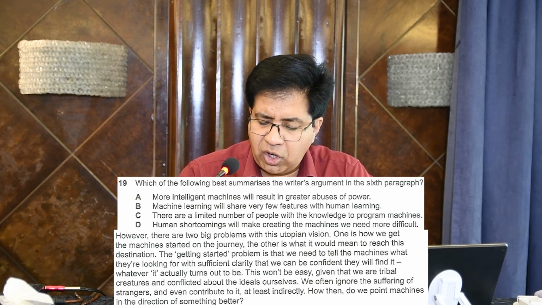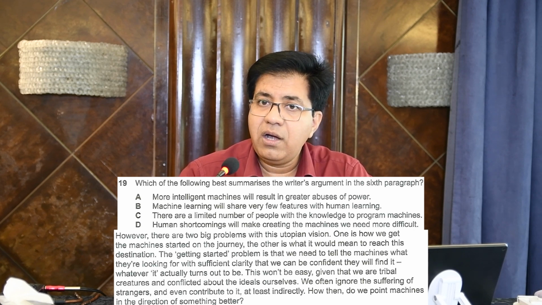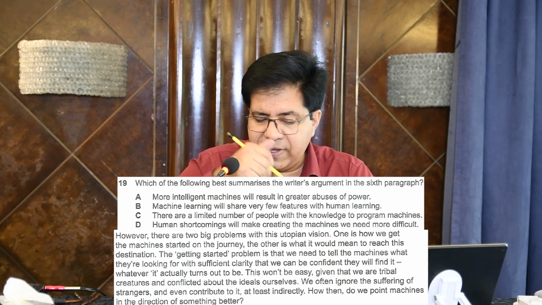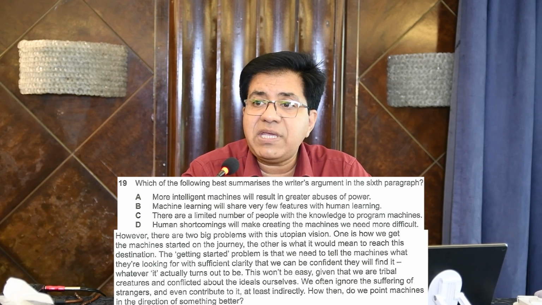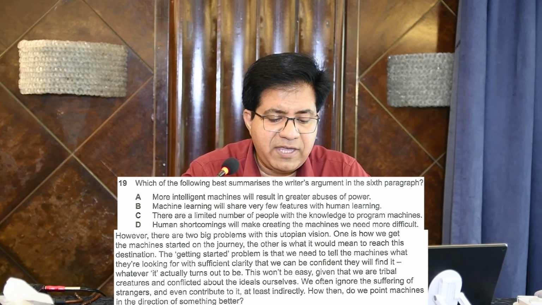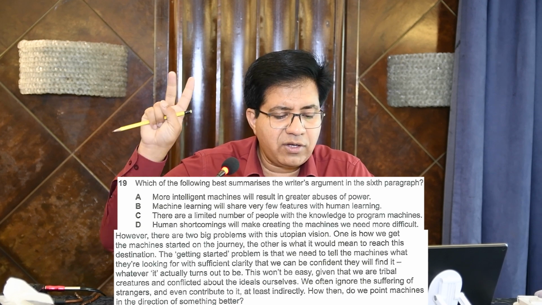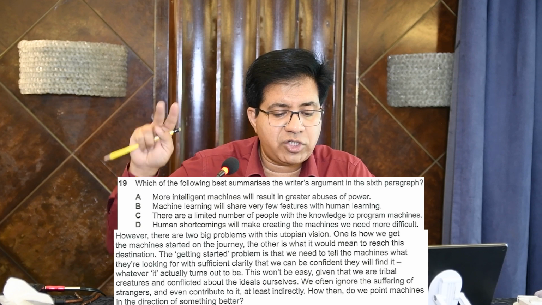Option D, human shortcomings will make creating the machines we need more difficult. Now, what are human shortcomings? And what is more difficult? For more difficult, they said this will not be easy. Will not be easy means difficult. And what are human shortcomings? We often ignore the suffering of strangers. That is one human shortcoming, and even contribute to it. That is another human shortcoming. Okay, so option D, human shortcomings will make creating the machines we need more difficult. D will be the right answer.